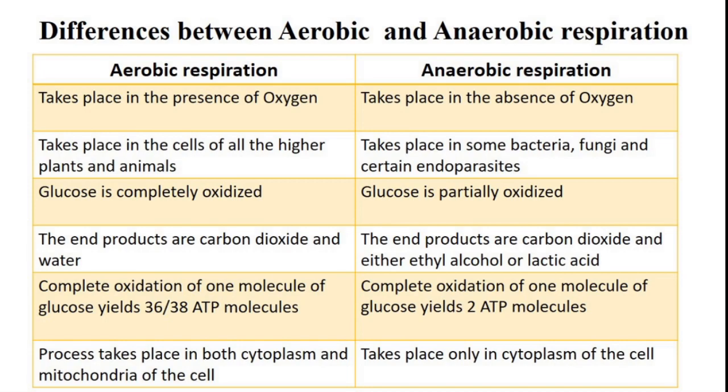During aerobic respiration, complete oxidation of one molecule of glucose yields 36 ATP molecules in eukaryotes and 38 ATP molecules in prokaryotes. During anaerobic respiration, oxidation of one molecule of glucose yields 2 ATP molecules. Aerobic respiration takes place in both cytoplasm and mitochondria of the cell, whereas anaerobic respiration takes place only in cytoplasm of the cell.